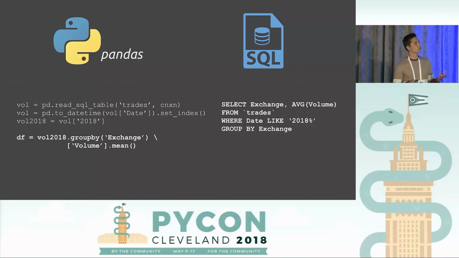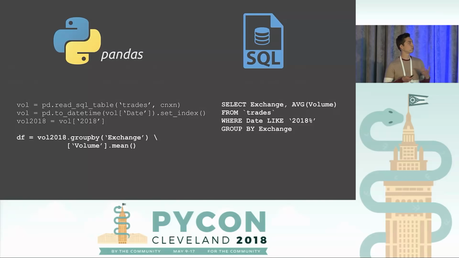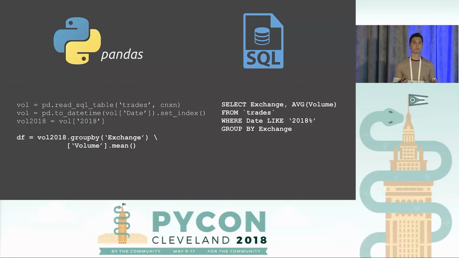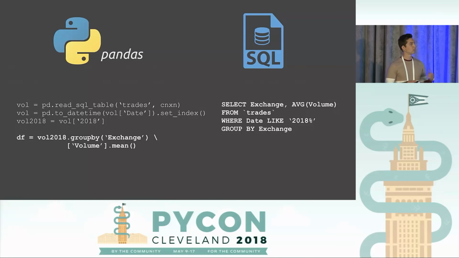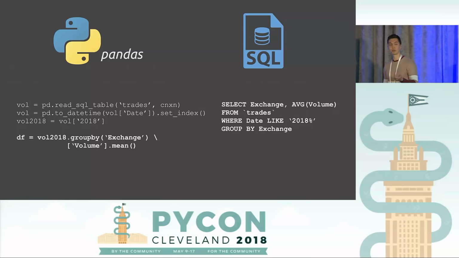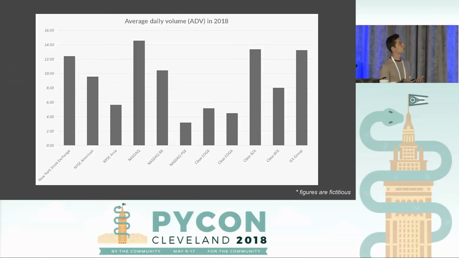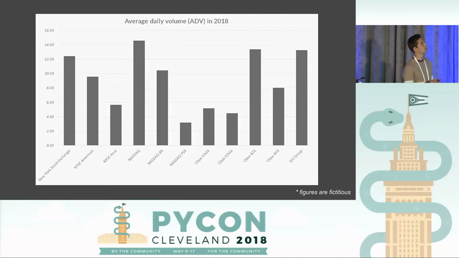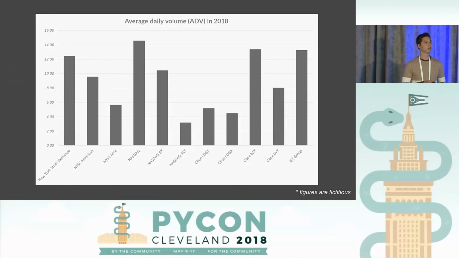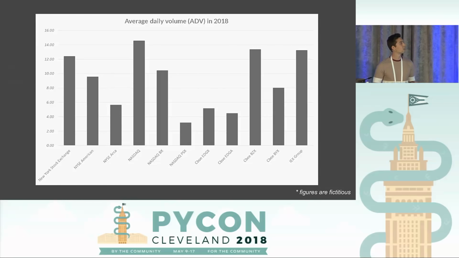And you can see it's really a translation of the English question, which is: for each exchange, group by exchange, calculate the average, calculate a mean. So I produced a visualization. It looks pretty good to me. All done. I send it off to my manager.